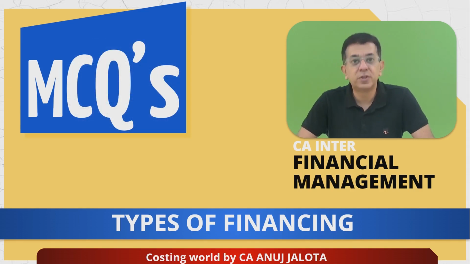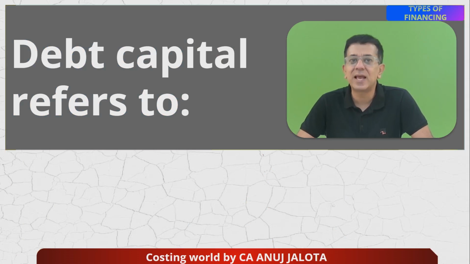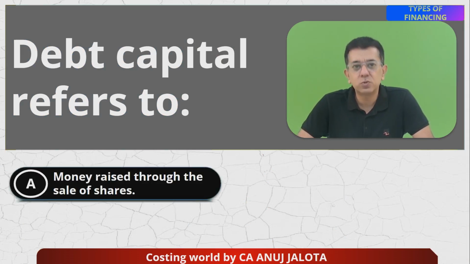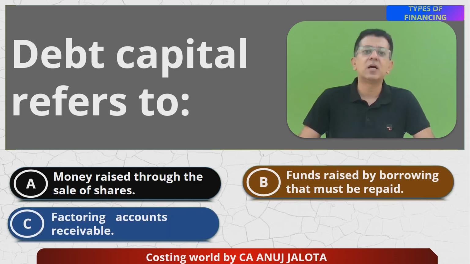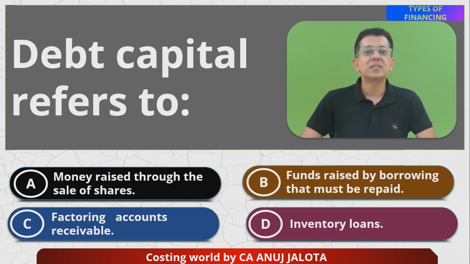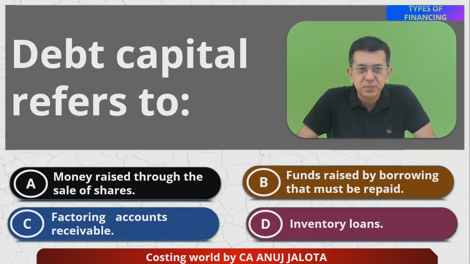Let's start it off. The question for today is: debt capital refers to. Give me the four options, please. A, money raised through sale of shares. Second one, funds raised by borrowing that must be repaid. Third one, factoring accounts receivable. And lastly, inventory loans. Now see, let me talk of a few of these four options. But before that, in case you know the answer, comment right now.